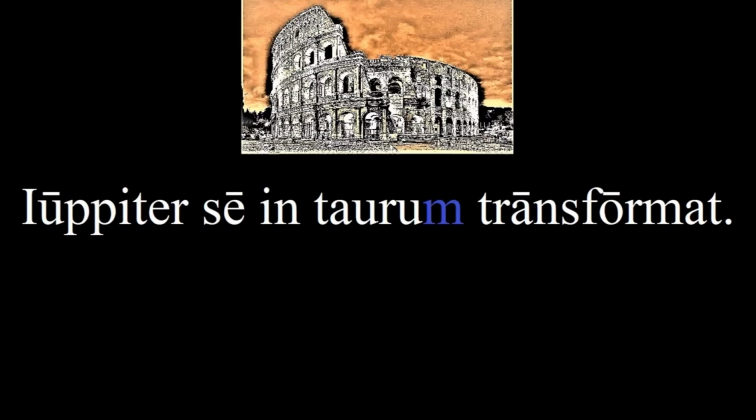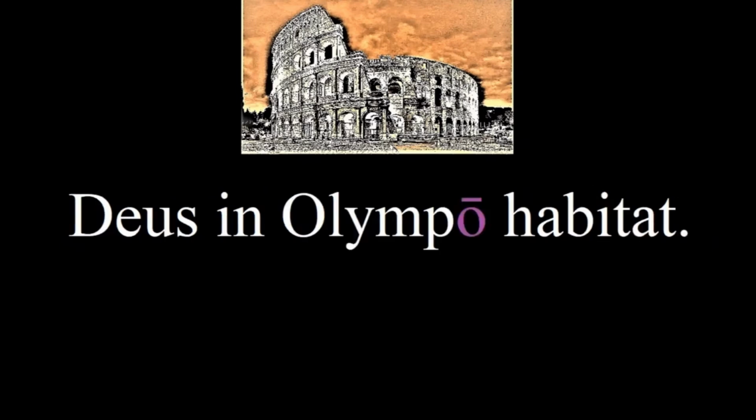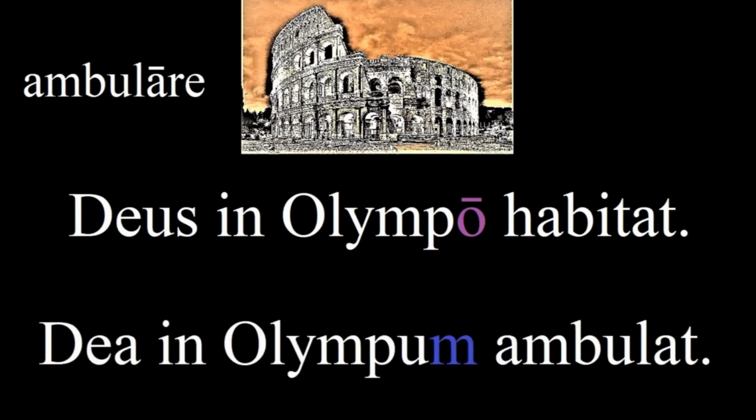In the last story, we also saw the word meaning to live or reside in some place. Id est, to inhabit. Can you remember how to say God lives in Olympus? Deus in Olympo habitat. And now if you know that the verb is ambulare, you can say the god walks into Olympus. But try to make it a female god this time. Dea in Olympum ambulat.